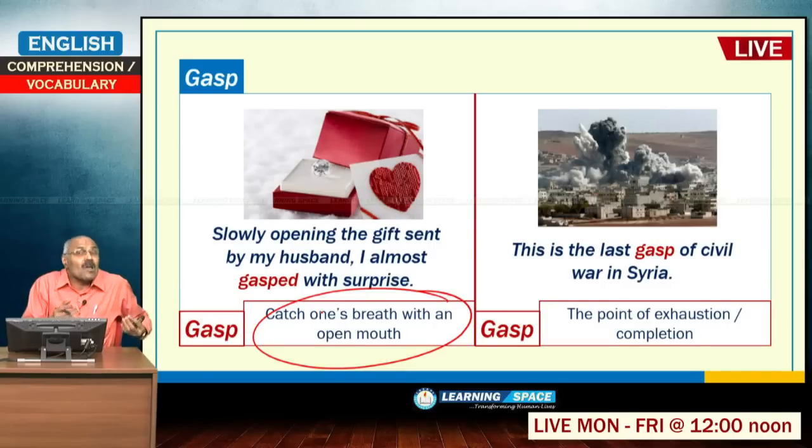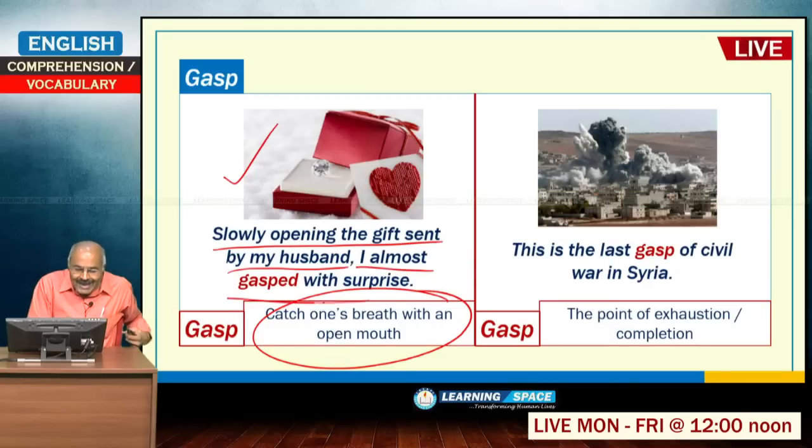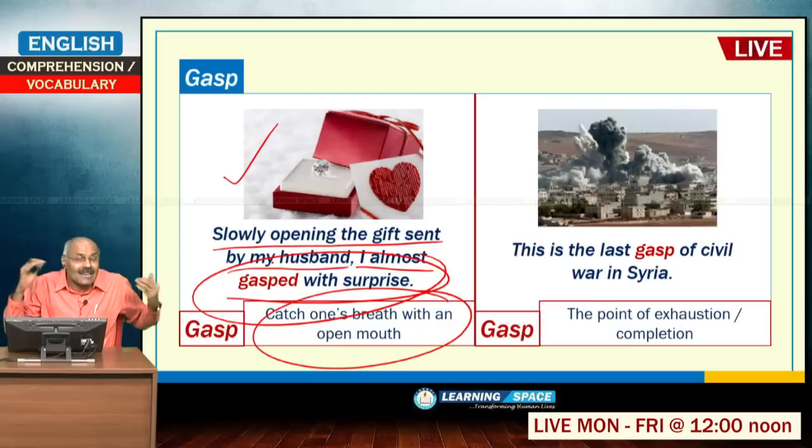Normally, the husband, I am talking about one example, is a conducive person, and one fine morning, he sent a gift to his wife. Slowly opening the gift sent by my husband, I almost gasped with surprise. Suddenly, she gasped with surprise.